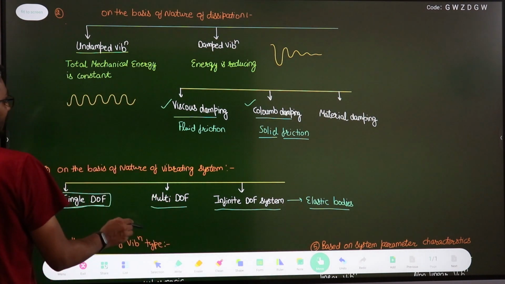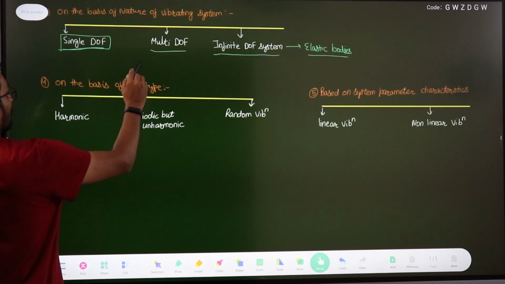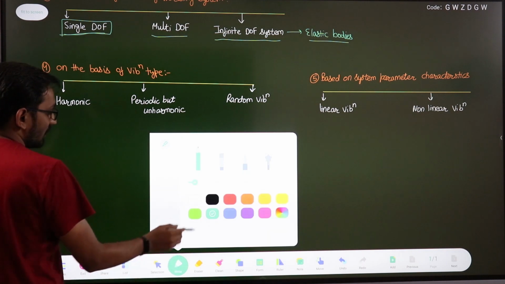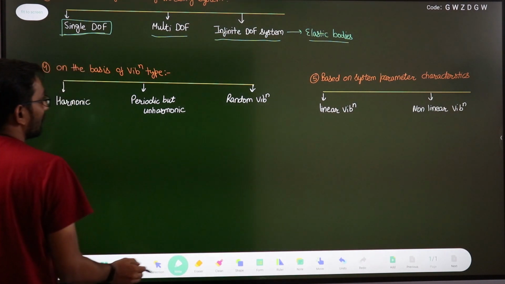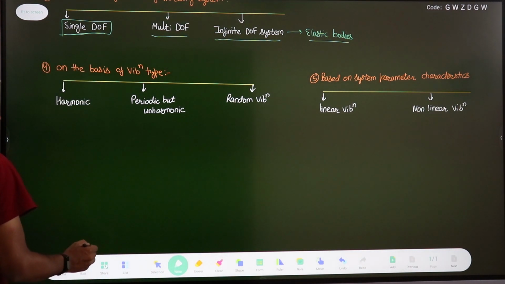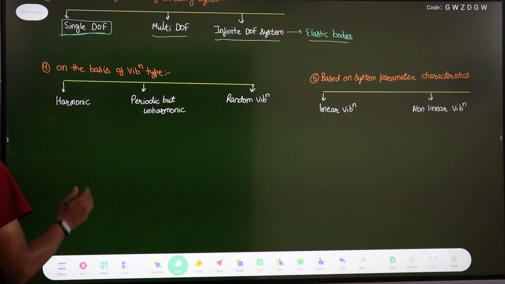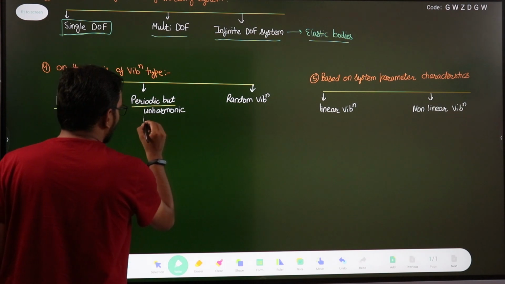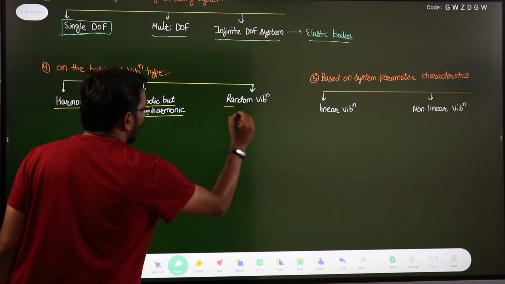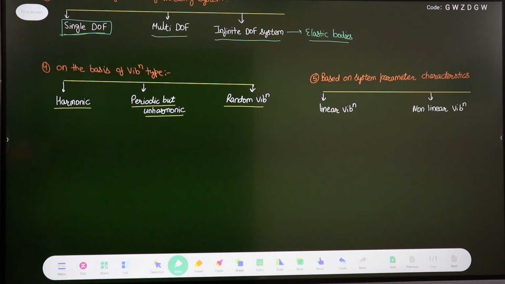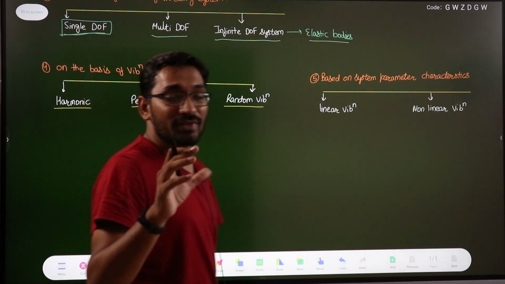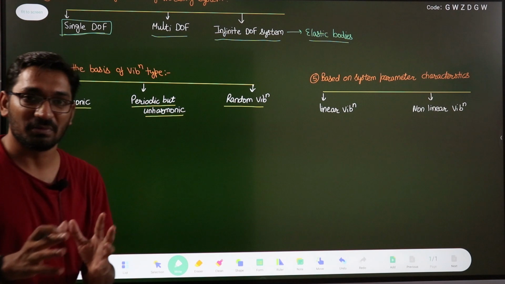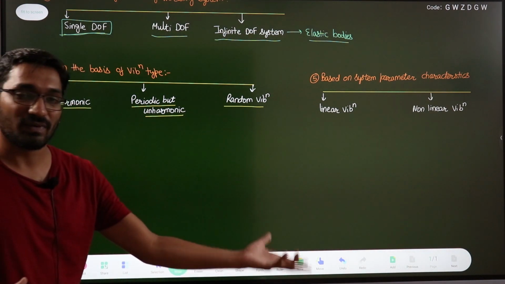Another classification is on the basis of vibration type. On the basis of vibration type, we have three types of vibrations. One is the harmonic vibrations, another one is the periodic but not harmonic, and another one is the random vibration. Harmonic vibrations means like of sine function, cosine function. Harmonic functions means sine function or cosine functions.